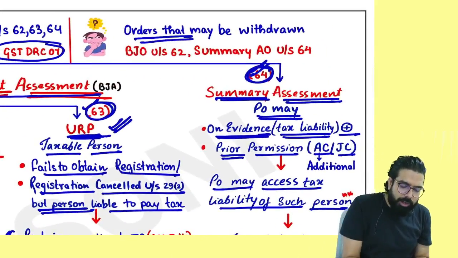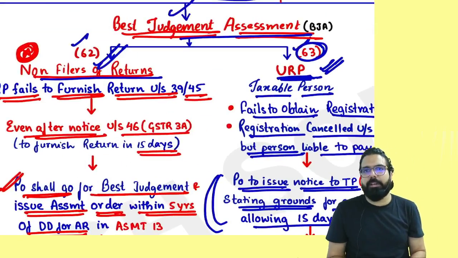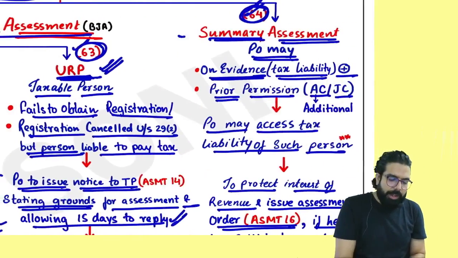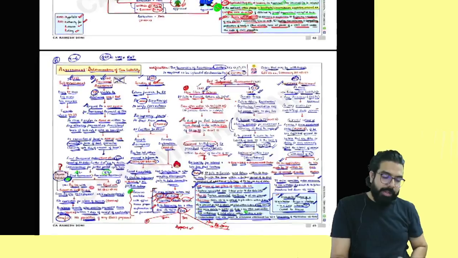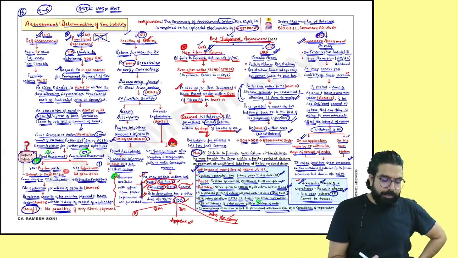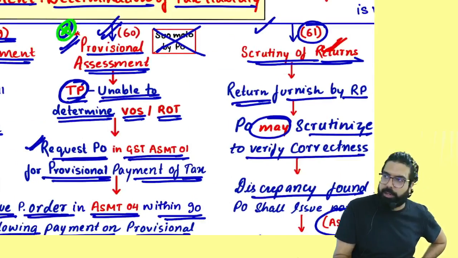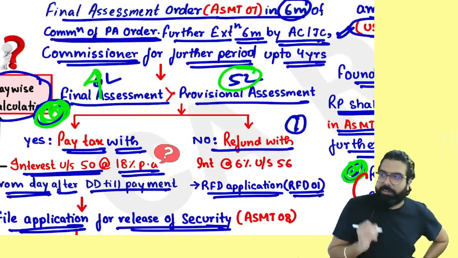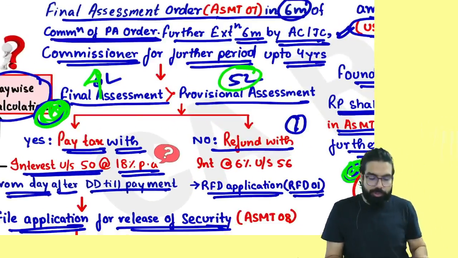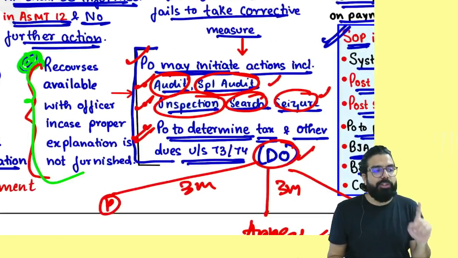Sir, what are the orders that can be withdrawn? Number one, best judgment assessment order of non-filers. And secondly, summary assessment order. This can be one question in the exam. Everyone, from this chapter, I believe that this provisional assessment is very important. In provisional assessment, this calculation of interest is very, very important. Please do one question and go. Secondly, this can be one question. What are the recourses available?